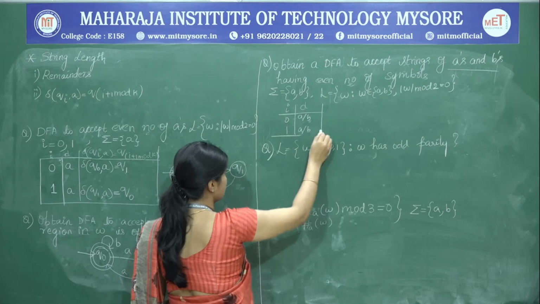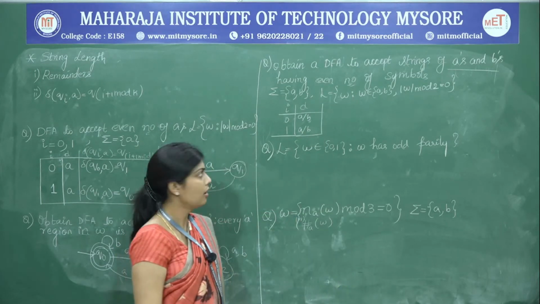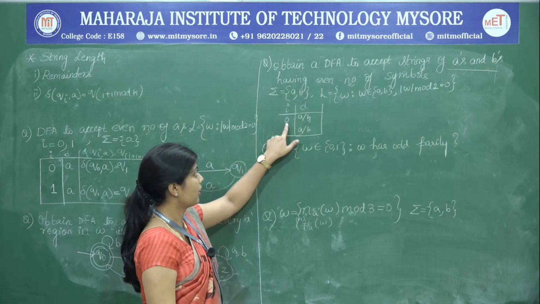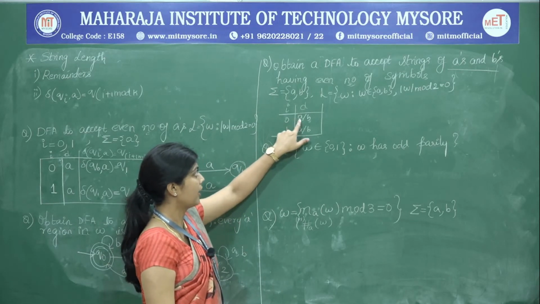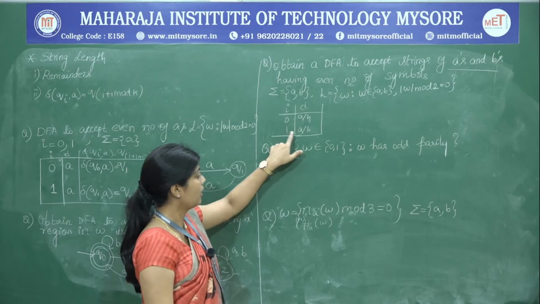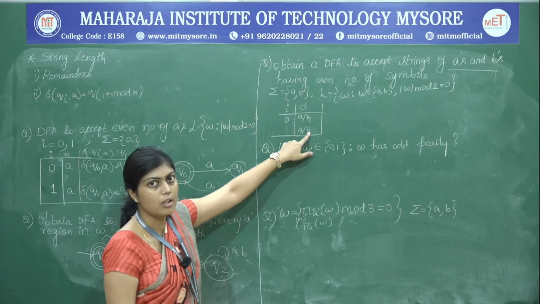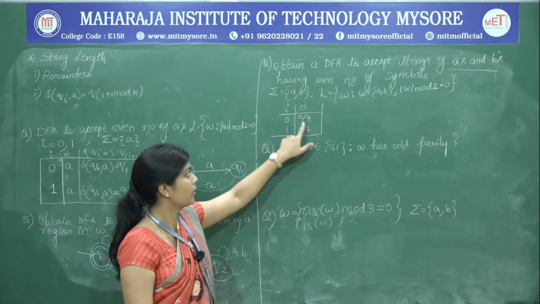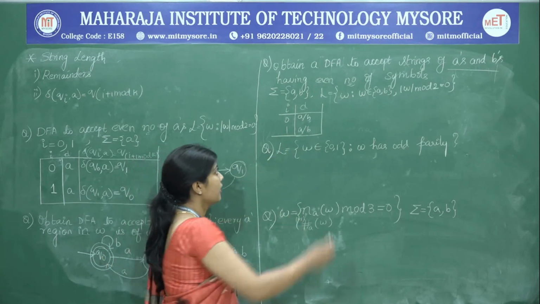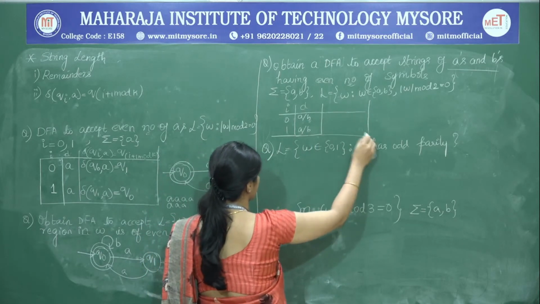The reason for writing A or B is that from the transition on 0, either A can be there or B can be there, or on 1 again either A can be there or B can be there. There is no constraint on in what order they are appearing. So, therefore, we can write this. Next, we will define the transitions using the relation that we have seen in the previous problem.